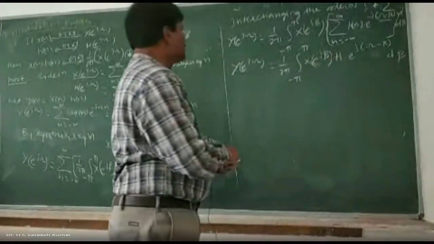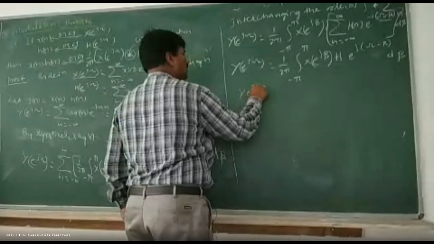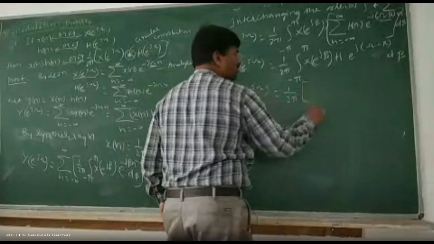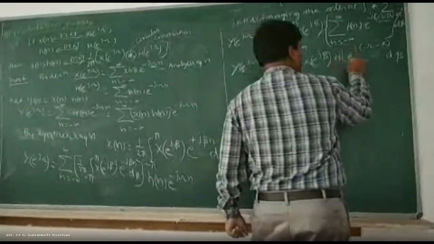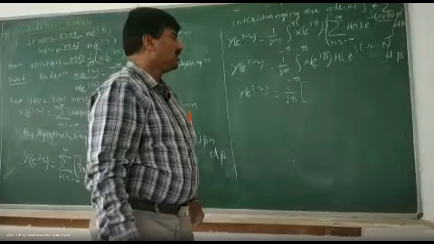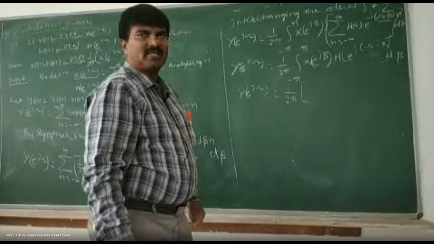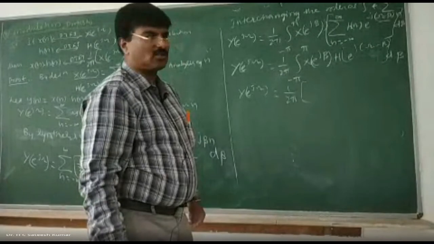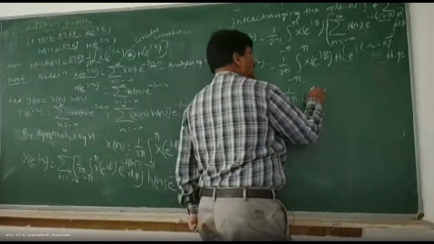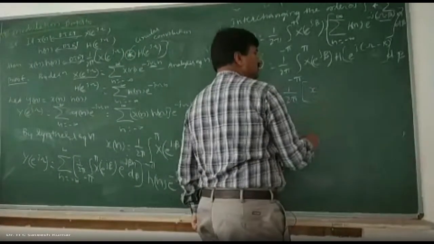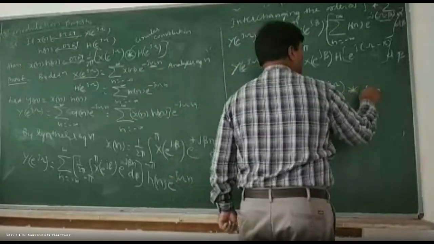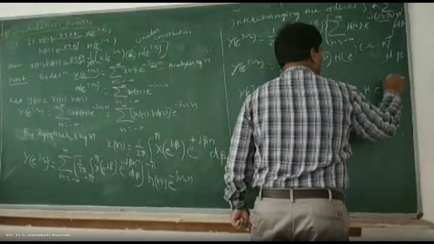Now you see this one. Y of e to the power of j omega is equal to 1 over 2 pi into, constant, you keep it outside. This is of the form integration from minus infinity to plus infinity x of tau into h of t minus tau d tau. That is what? Convolution, you will get it. So therefore, what will you get? X of e to the power of j omega convolution with h of e to the power of j omega.